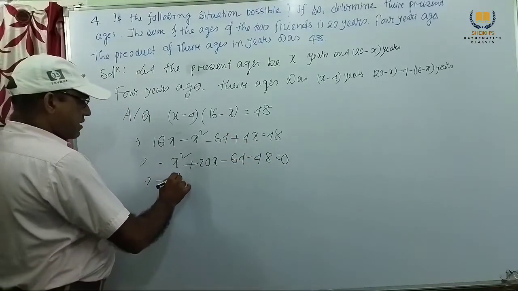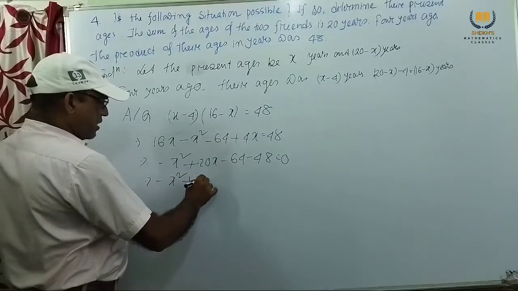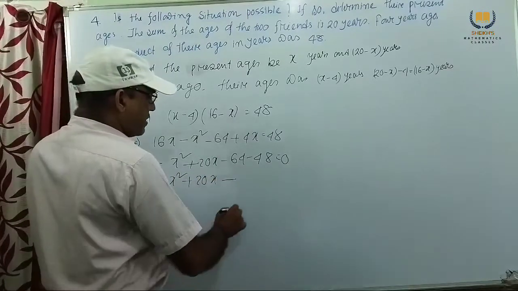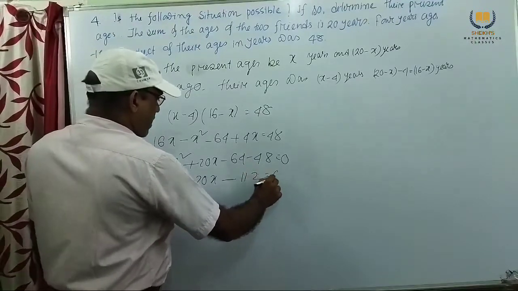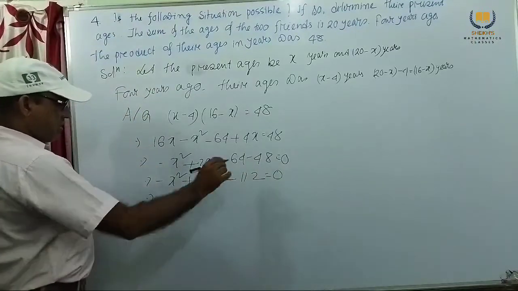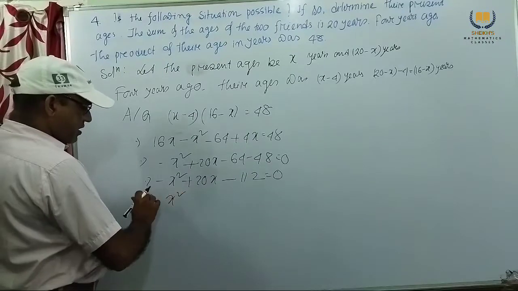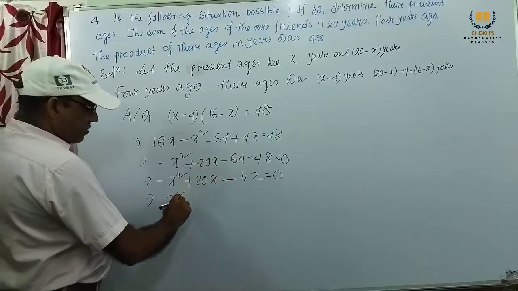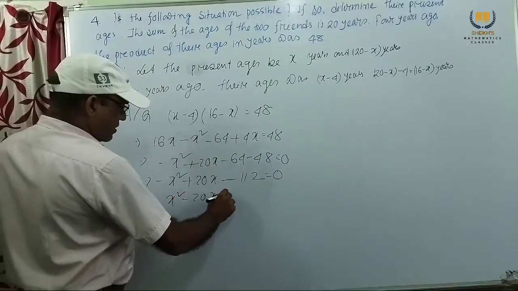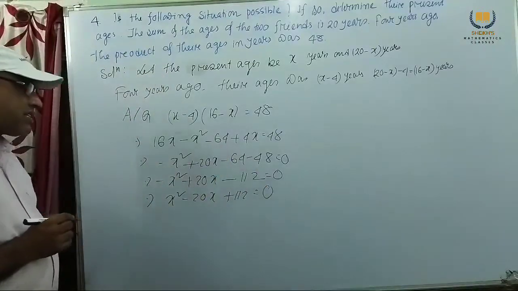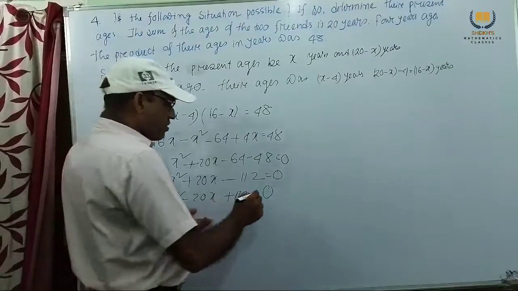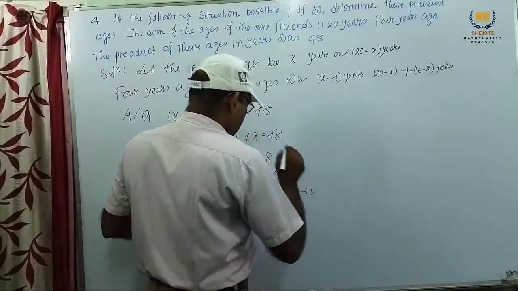So, minus x square plus 20x minus 112, and multiplying both sides by minus 1, you get x square minus 20x plus 112 equal to 0. So, this is our equation. We consider this as number 1.